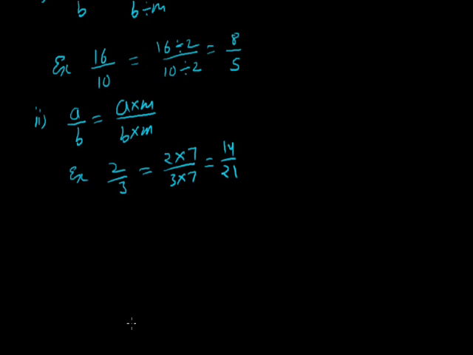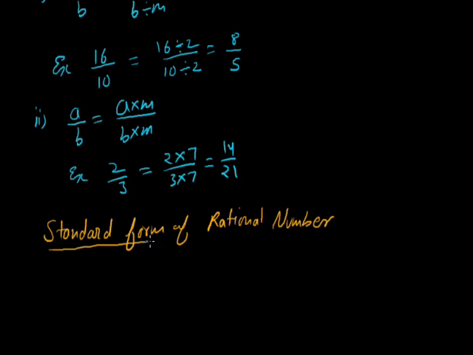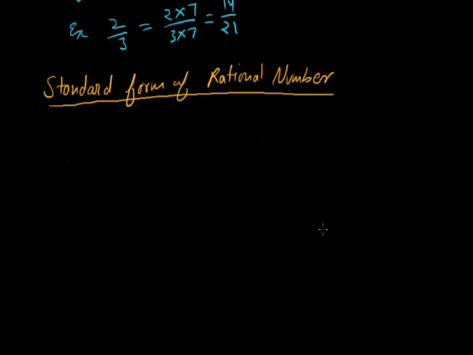Now after that, we talk about the standard form of a rational number. What do you mean by the standard form of a rational number? The standard form of a rational number means that the numerator, that is a, and the denominator do not have any common factor, and the sign of the denominator must be positive. The two things are there.